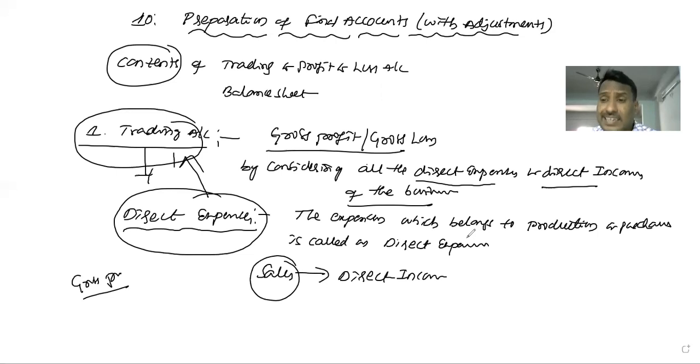So this is the trading account. What are the proper contents of the trading account? What transactions are recorded in the trading account? Let me discuss that. In this class, I will discuss and draft each and every proforma: the trading and profit and loss account and the balance sheet. This is the basic information regarding the trading account. Now let's move to the trading account proforma. Dear students, the proformas make it very simple to prepare the accounts. If you practice these proformas properly, the final accounts become very simple.